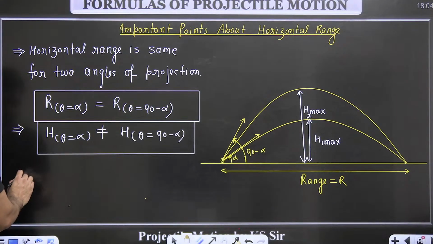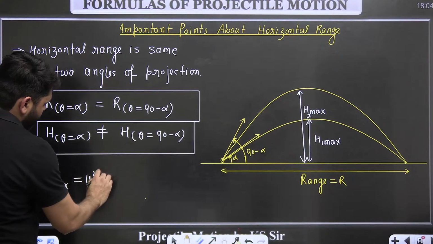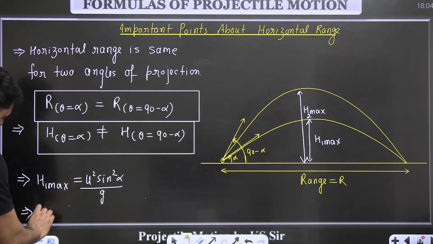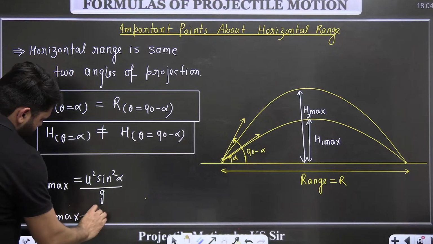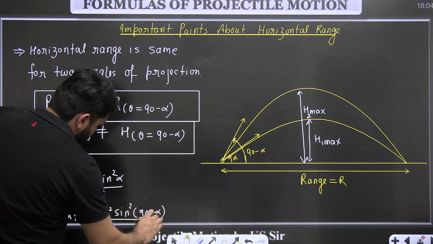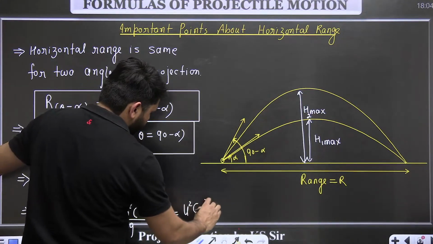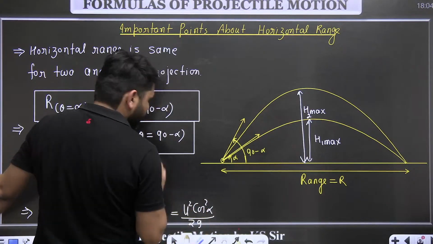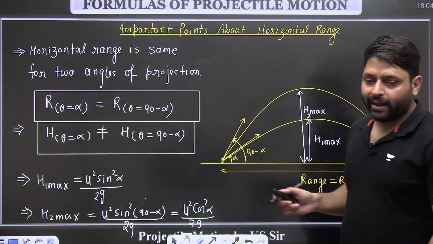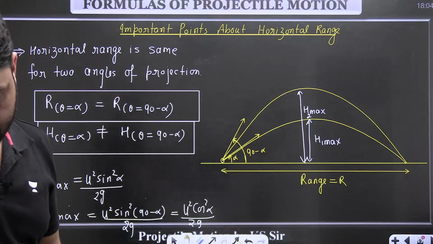So H1 max will be equal to u square sine square alpha divided by 2g. But the H2 max will be equal to u square sine square of 90 minus alpha divided by 2g, which comes out to be u square cos square alpha divided by 2g. Okay. So the maximum height will be different for both the angles, for alpha and 90 minus alpha.